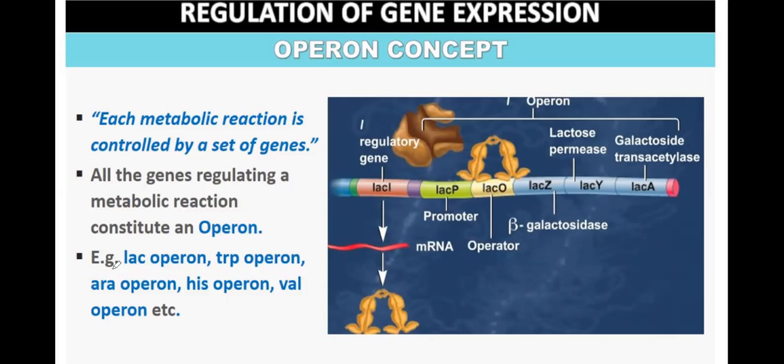Some operons are the lac operon, trp operon, ara operon, his operon, val operon. These are some examples of operons. Out of these, the lac operon is covered in detail in our syllabus, so we will be studying the lac operon.